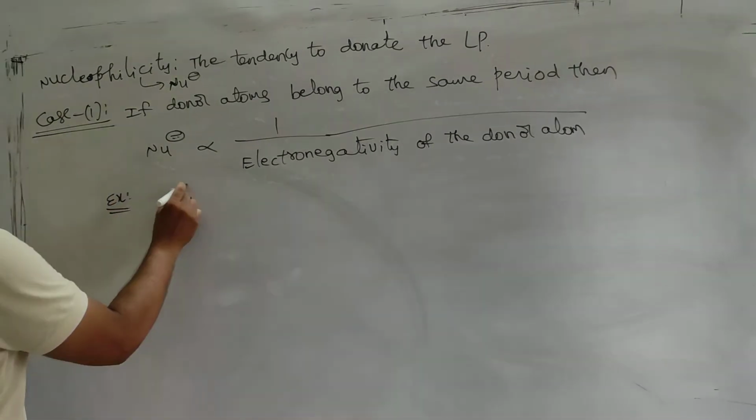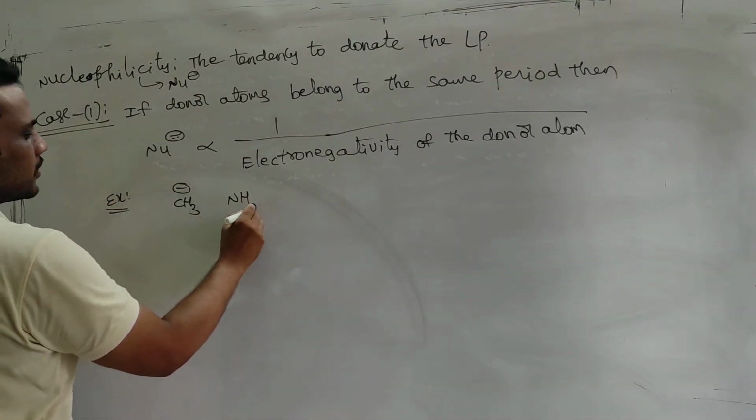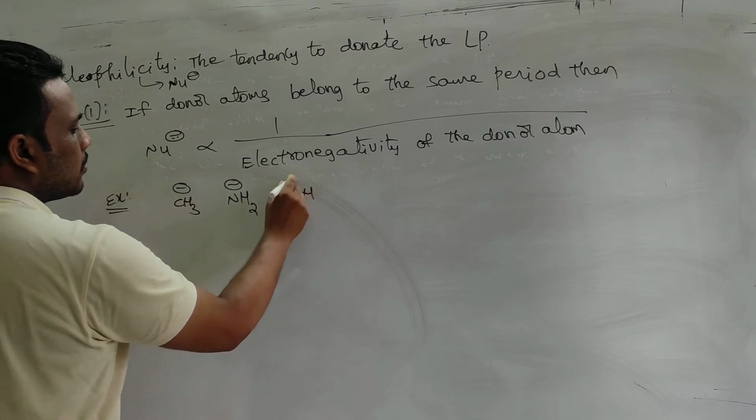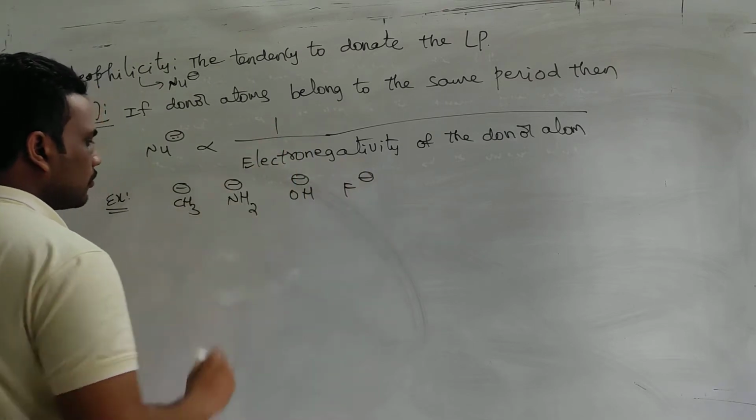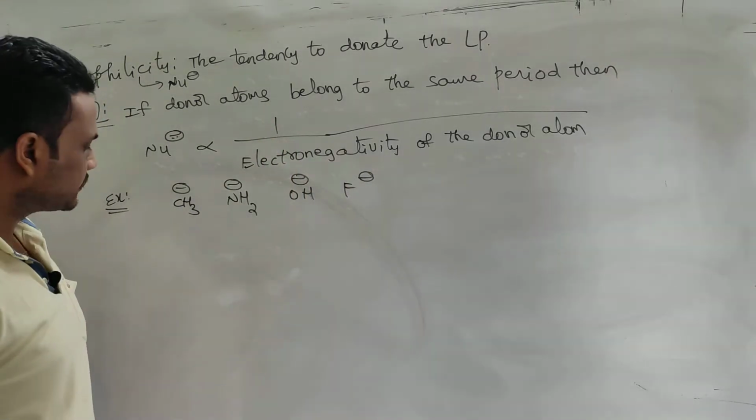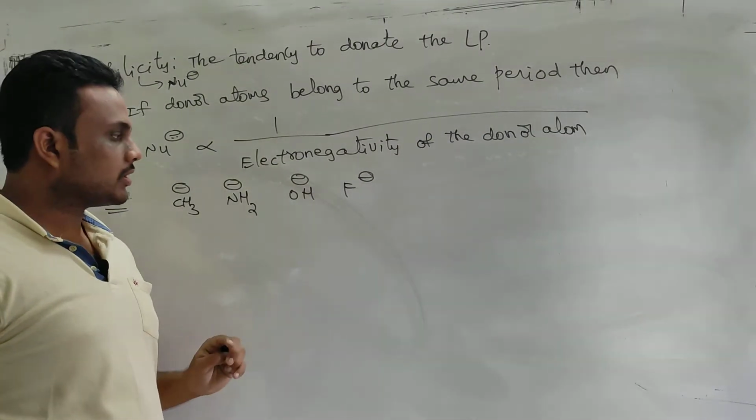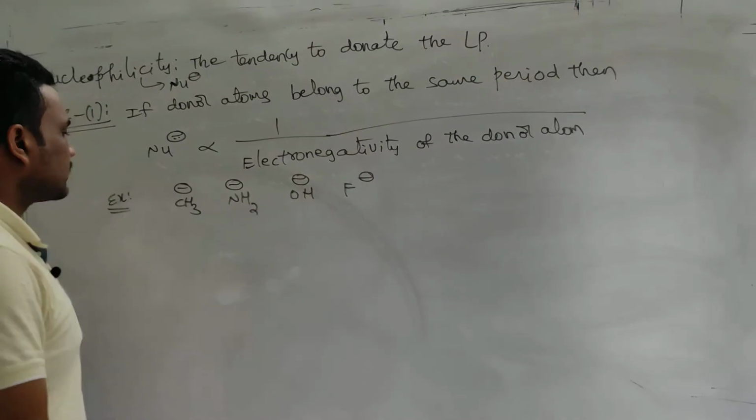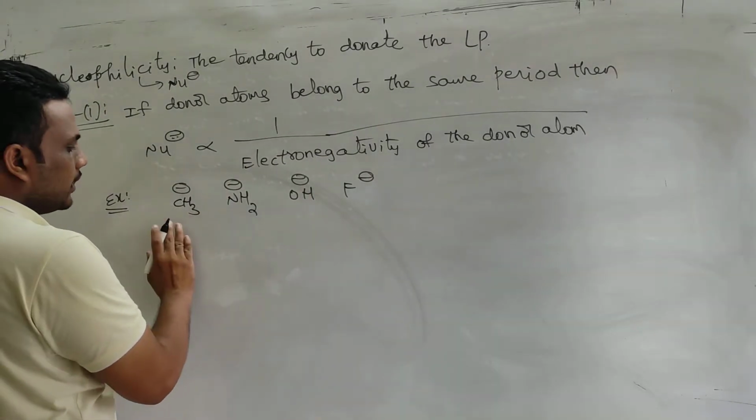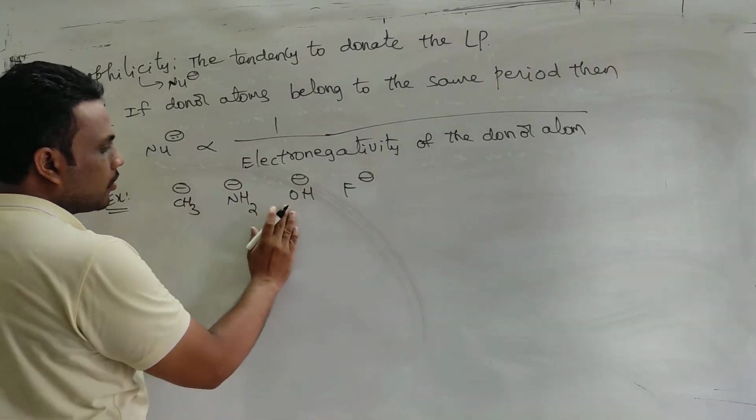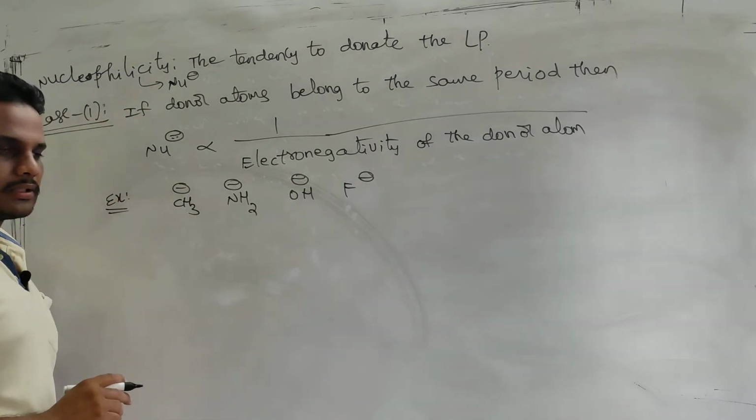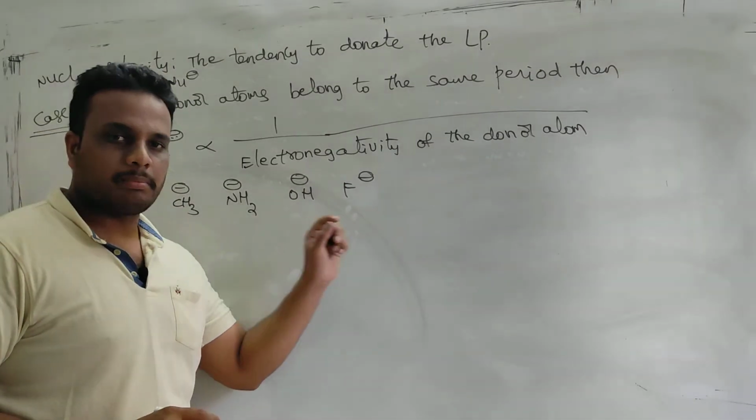You have this one, you see all are nucleophiles, negatively charged species, but this is a JEE question. Already this question came in the JEE examination. So you see carbon, nitrogen, oxygen, fluorine carry a negative charge, and we know they all belong to the same period.